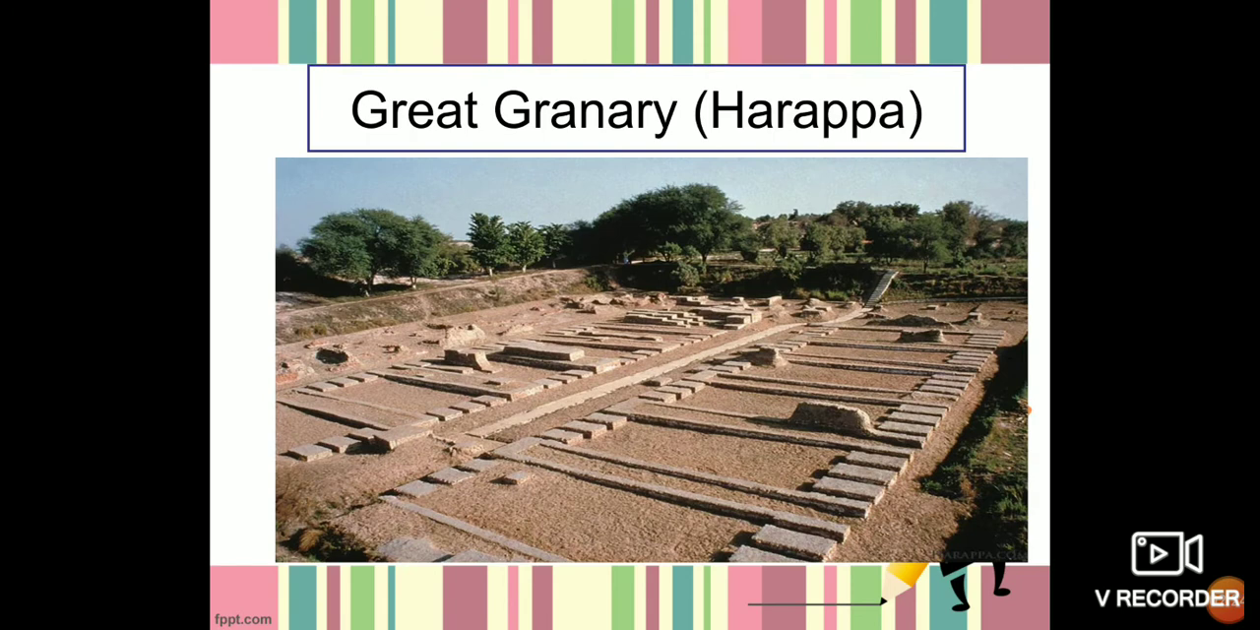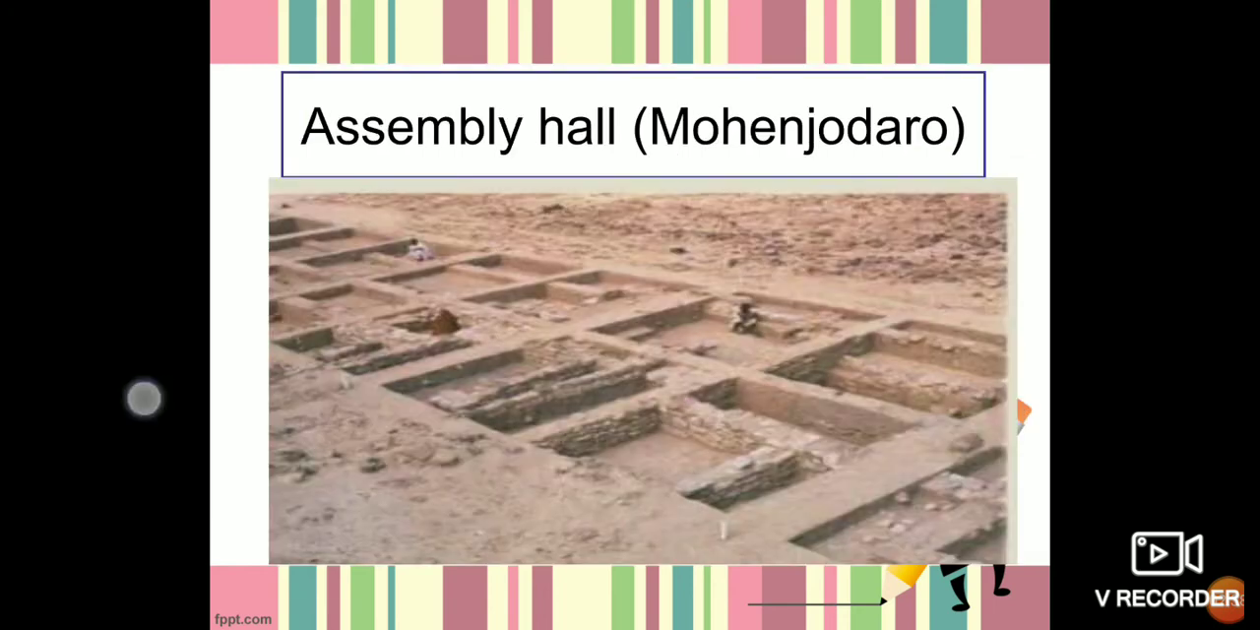Next is the Great Granary. The Great Granary was a large storage structure at Harappa. Surplus food grains were stored here. Next is the Assembly Hall at Mohenjo-daro, a hall with thick walls. It was supported by pillars. This hall might have been used for prayers and public meetings.